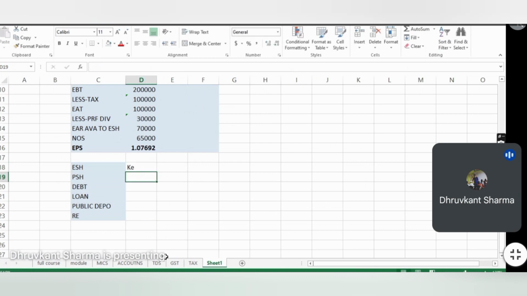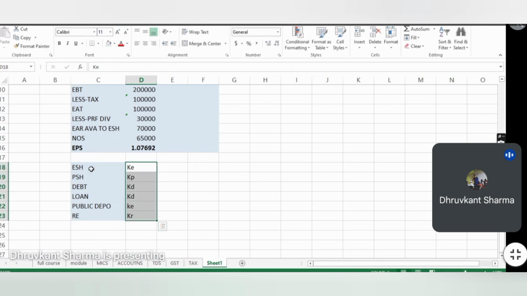Cost of preference share is called KP. Cost of debenture is called KD, and loan is also called KD. Public deposit is also a cost, and retained earning is KR. All these are denominations of cost of capital.